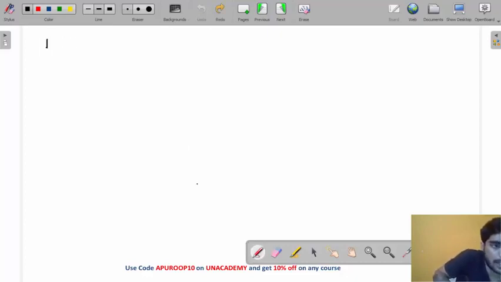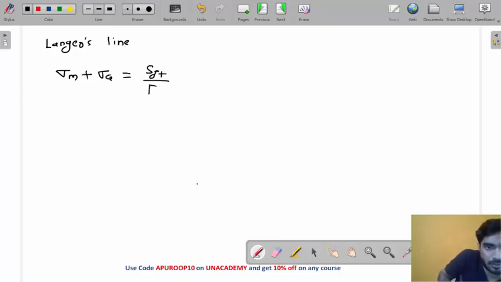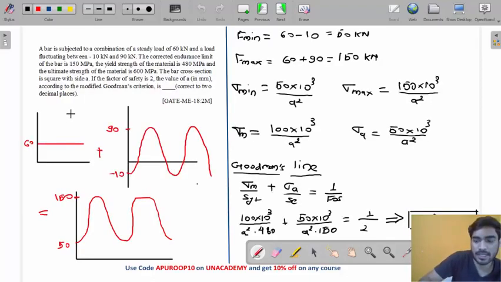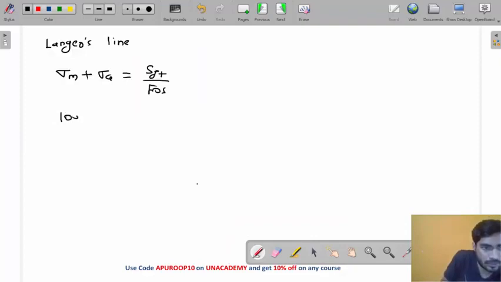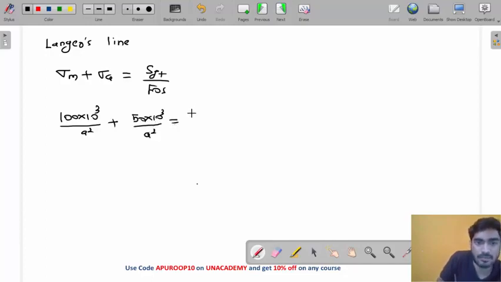So now let's use Langer's line. What is the equation of Langer's line? Sigma M plus sigma A equals SYT by FOS, right? So what is sigma M, my friend? 100 into 10 to the power 3 by A square. What is sigma A? 50 into 10 to the power 3 by A square. What is SYT? 480 divided by FOS, which is 2.